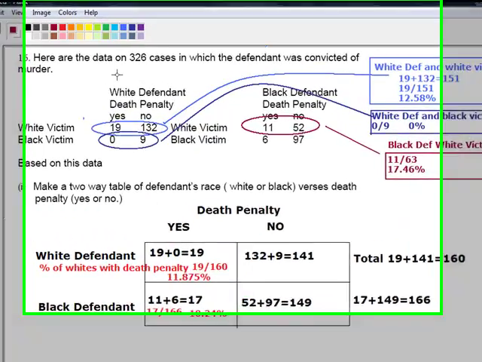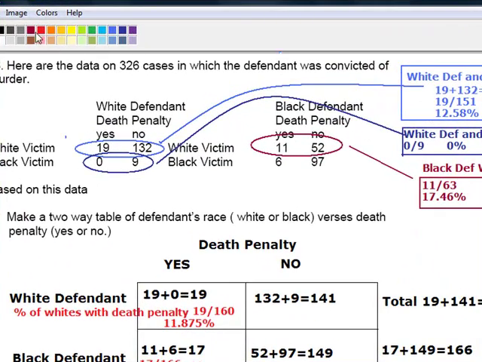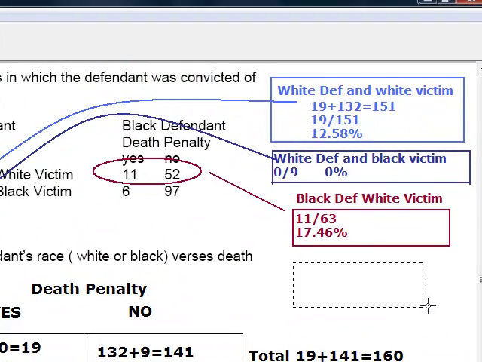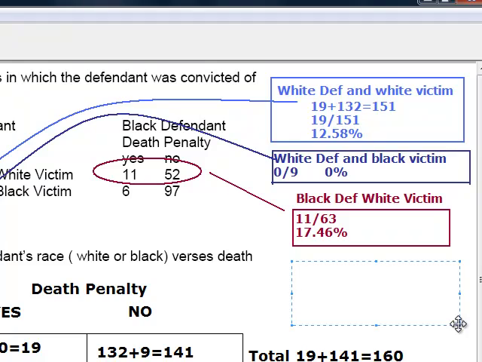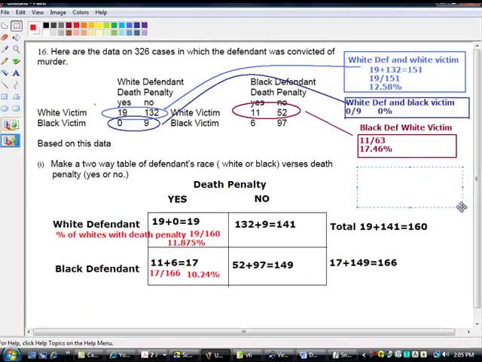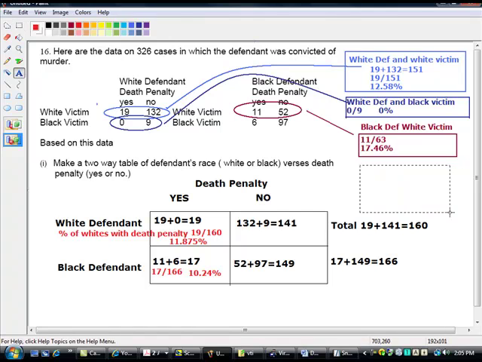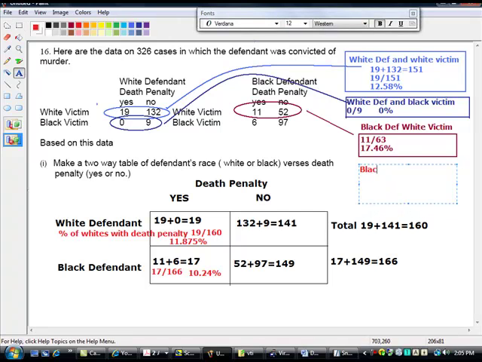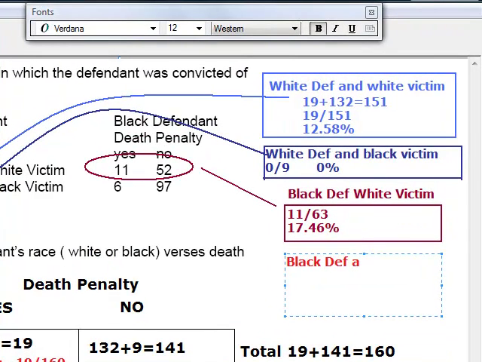Now the last category would be, let's choose which color we can. Let's choose this kind of red. Okay. This is black. Oh, yeah, sorry. This is black defendant and white. No, isn't it black victim? Ah, you're right. Good catching your attention. Yeah, black victim.